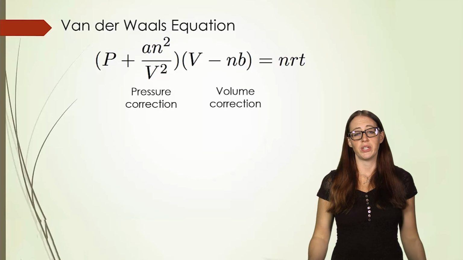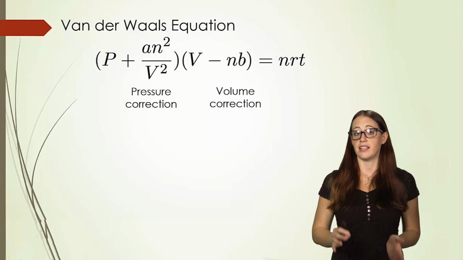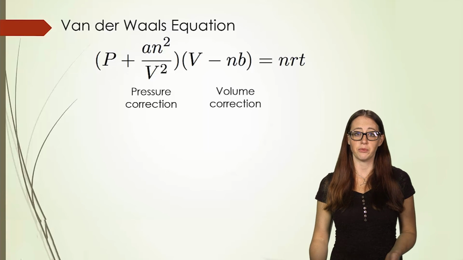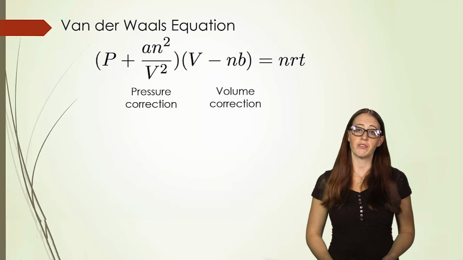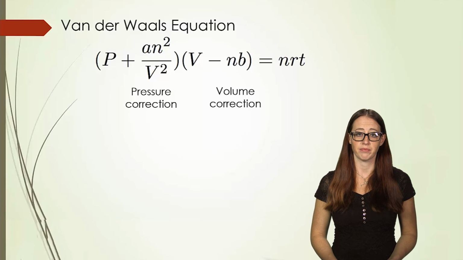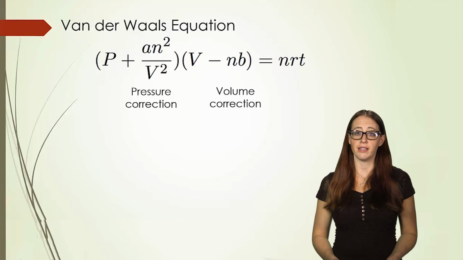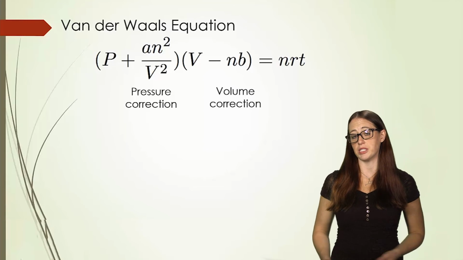Now, let's talk about what we do if a gas is not an ideal gas. In situations where gases are not acting ideally, we need to be able to handle it. And one of the ways is by using the van der Waals equation. This is an empirically determined formula where the values for A and B come from running the experiment and seeing what fits best.